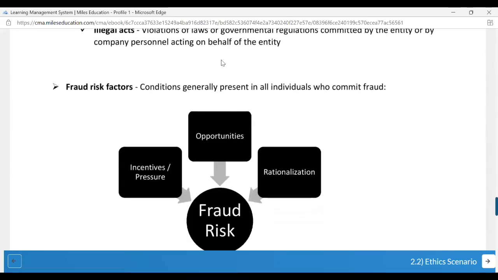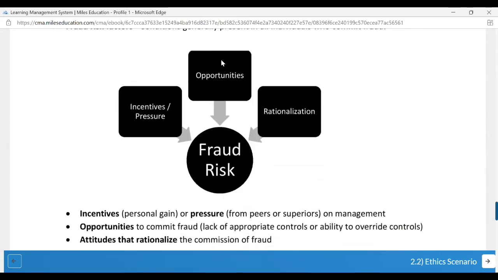Fraud risk factors. Conditions generally present in all individuals who commit fraud. We call it the fraud triangle. So the person has an opportunity to commit a fraud. If they are going to get an incentive by committing that act, or they are under deep pressure from the employer or their family, and if they are able to rationalize it, yes, I'm doing this fraud because of this, so it is totally fine. This rationalization mindset or attitude comes if these all three elements are there together. There's a very high fraud risk.